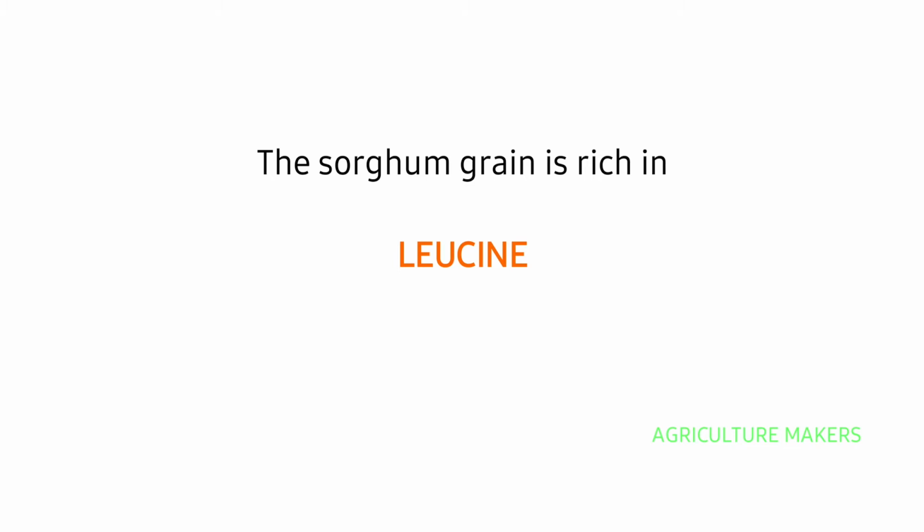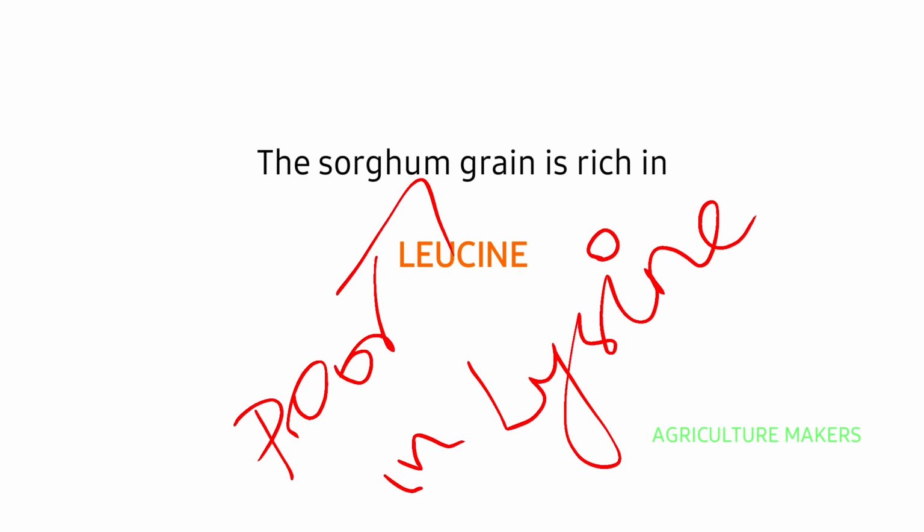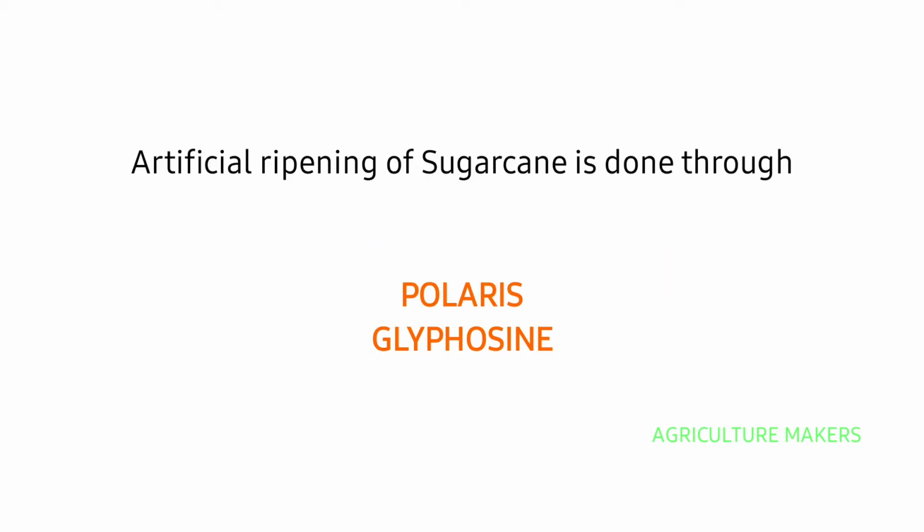The sorghum grain is rich in leucine and it is said to be poor in lysine. Keep in mind, the sorghum grain is rich in leucine and poor in lysine, and it is also known as the camel crop as it is much drought tolerant in nature. Artificial ripening of sugarcane is done through Polaris and glyphosine.